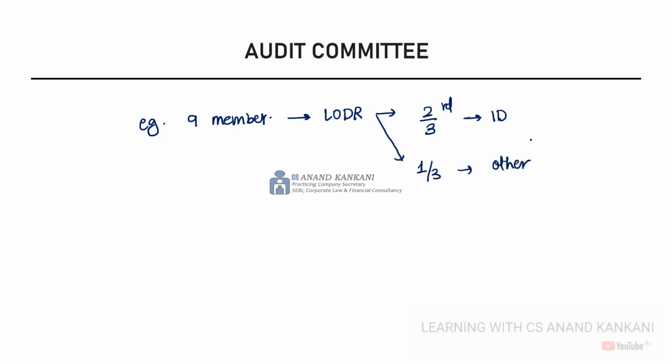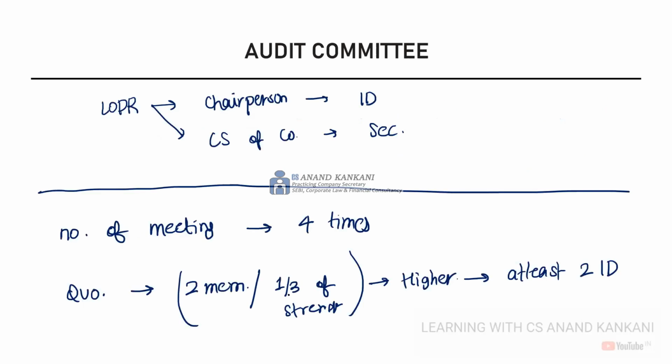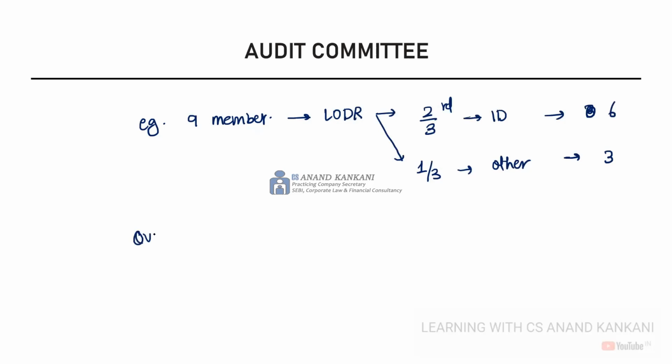They can be the non-executive directors. Now 2/3 of 9 would be 6 and 1/3 would be 3. Now let's presume, as we said, the quorum is 2 or 1/3. So for the meeting of the audit committee, the quorum needed is 1/3 of 9, which is 3 directors. Now, of the 3 directors who were actually present in the meeting, one was an independent director and the other 2 were non-independent directors.